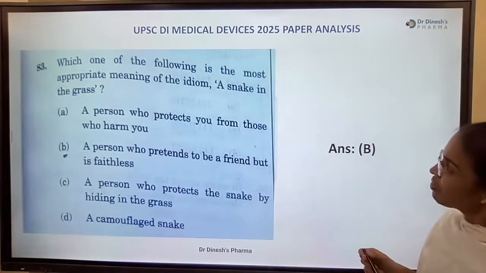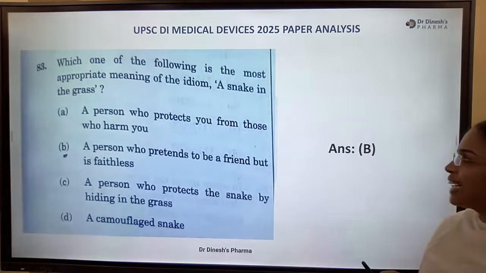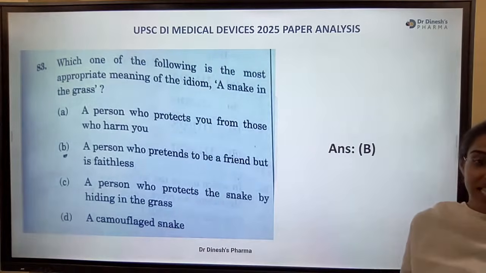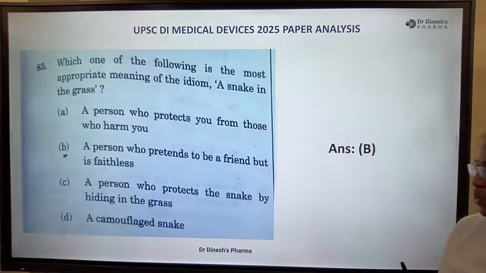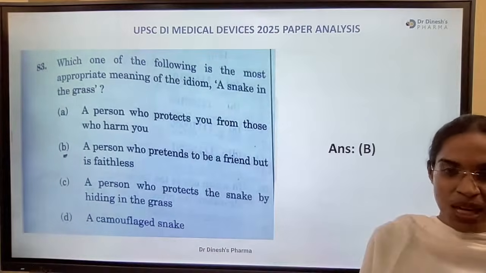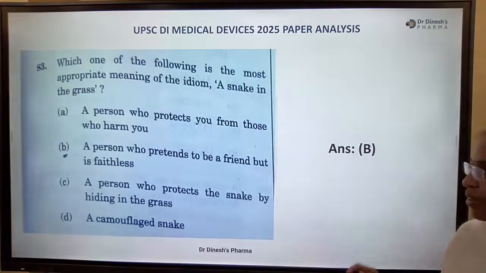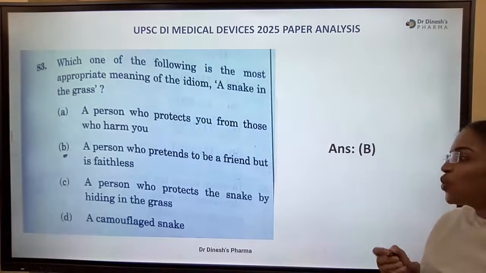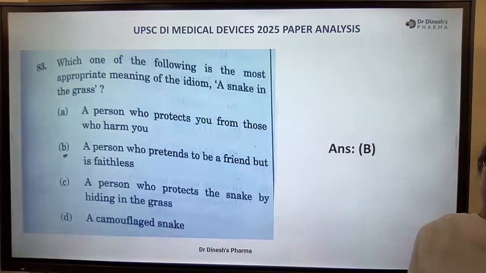Next. Which one of the following is the most appropriate meaning of the idiom a snake in the grass? A person who protects you from those who harm you. The right answer: a snake in the grass means we can't identify a snake when it is in the grass. When it is in the grass, it is mixed up with the grass, and we feel there is nothing there, it is quite normal as grass itself. But we can't identify it. That means a person who pretends to be a friend but is fake and faithless. Unidentifiable, something like cheating, kind of a cheat.